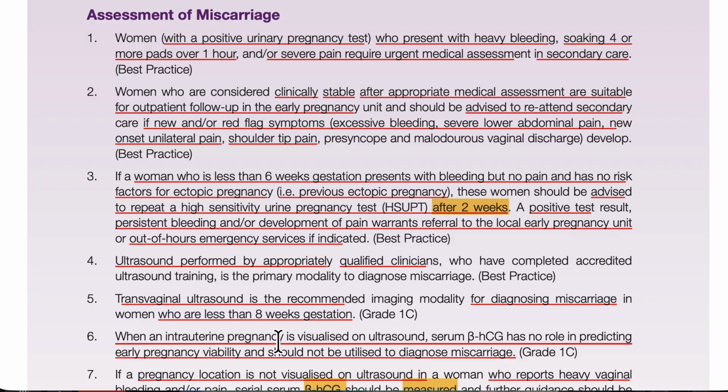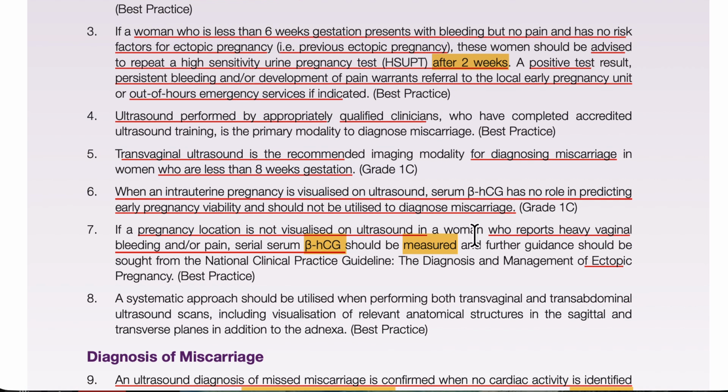Then what are we going to do? We have to locate where the pregnancy has gone. If it is not visualized, then we will do the beta serum hCG. If it is visualized, we will not do the beta serum hCG. Please remember this, because it is very important and you can get 5 marks within 1 point. And if the beta serum hCG is not available, we have to do it twice.